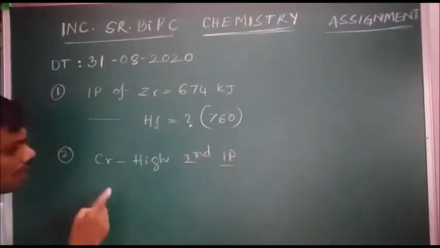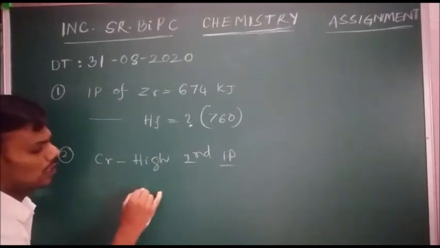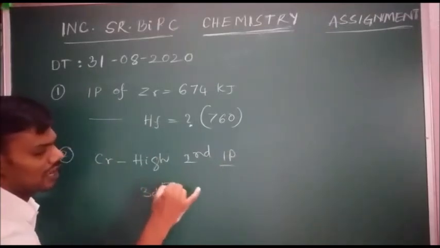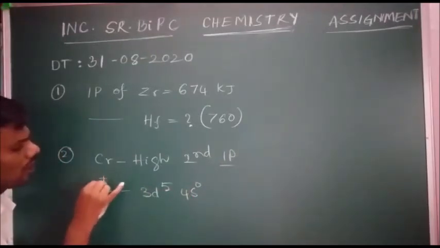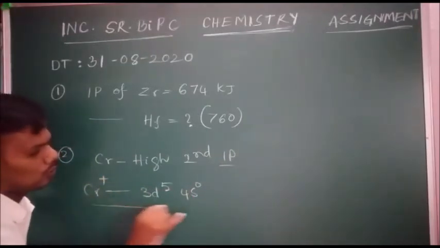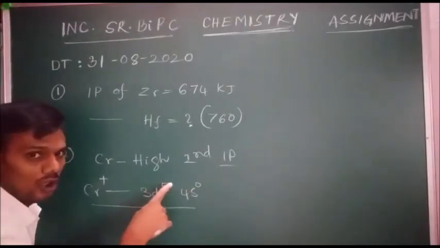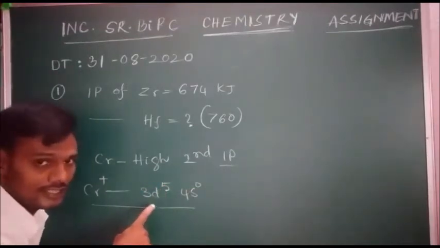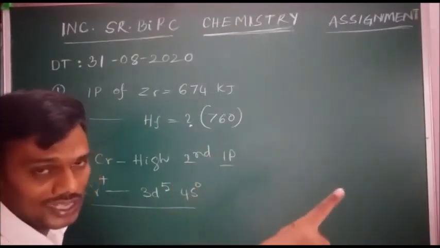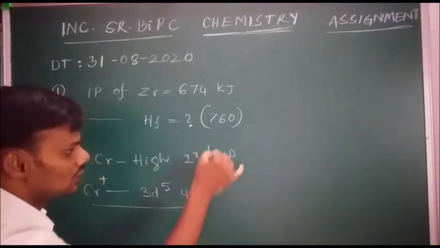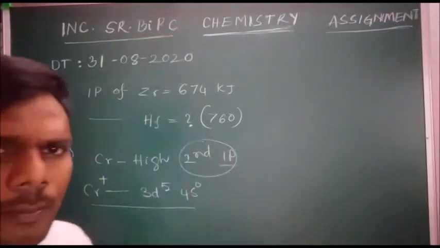Why? After removal of one electron from chromium, we get 3d5 4s0. Due to half-filled configuration, it is difficult to remove a further electron, that is the second electron. That's why second IP is higher for chromium.